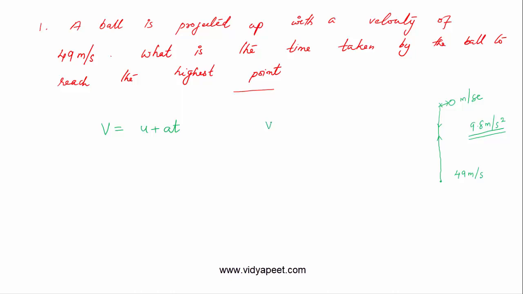So v is equal to 0, that is the final velocity 0, u equal to the initial velocity with which I project it, that is 49 meter per second, and the value of a is going to be minus g, where g is the acceleration due to gravity. Here it is decelerating because it is going up, so that will be equal to minus 9.8 meter per second square.